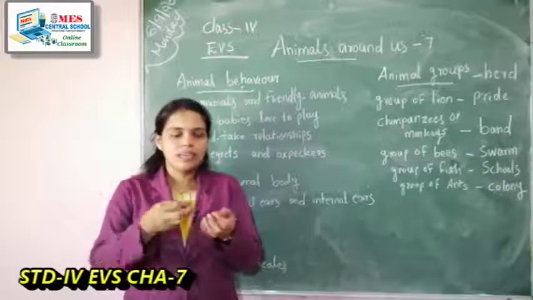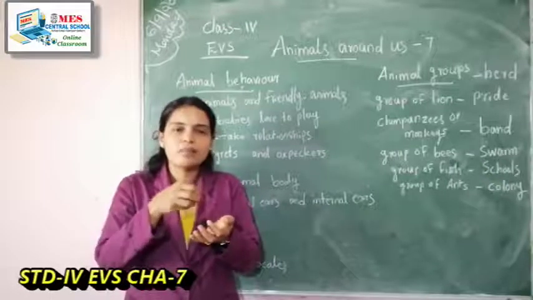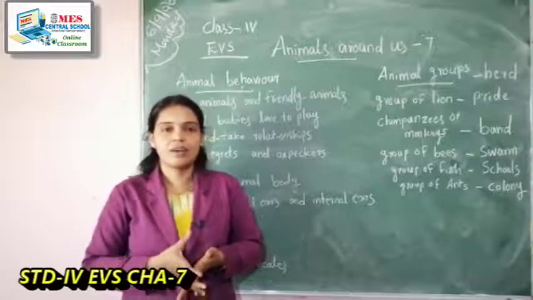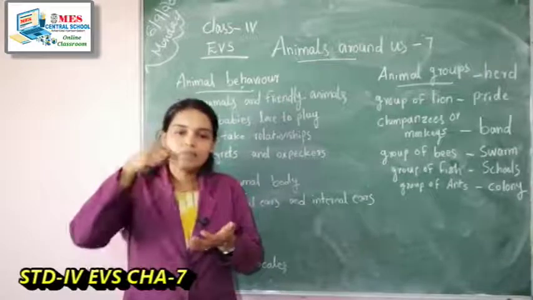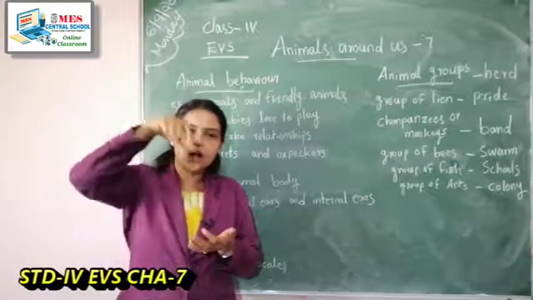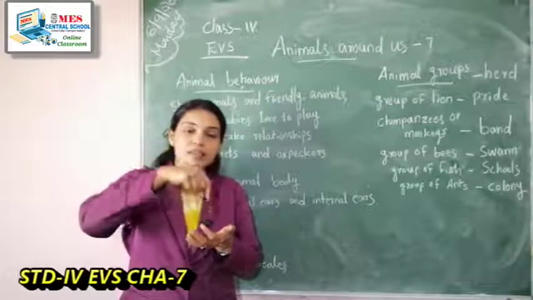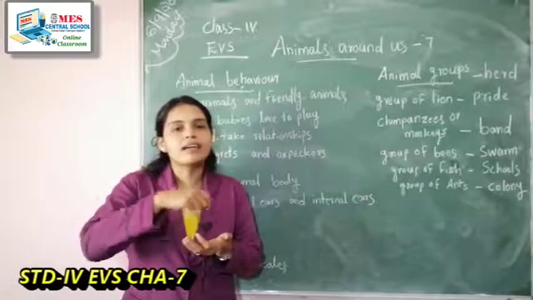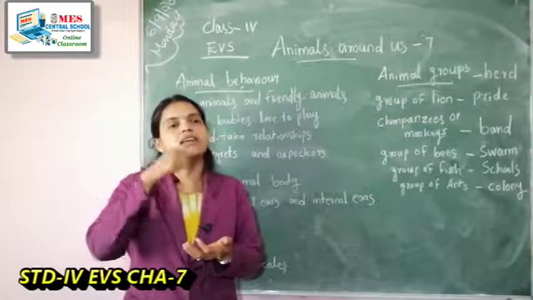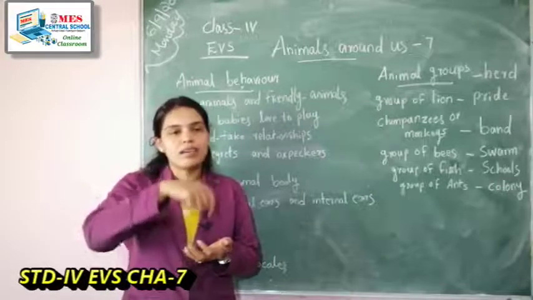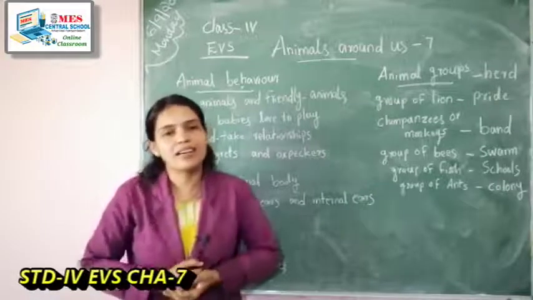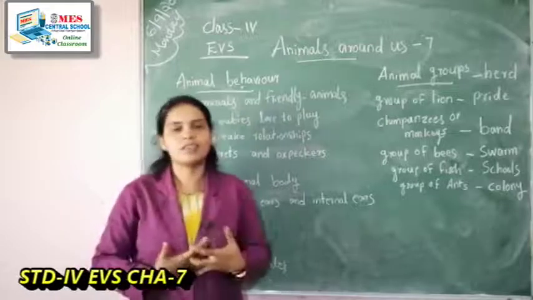In the skin of cows there will be some insects. So the birds sitting on the back of those animals eat those insects from the skin of the cows or buffaloes.